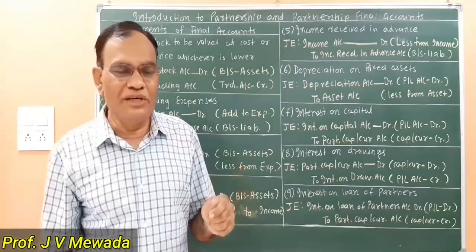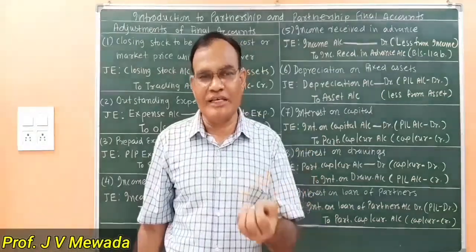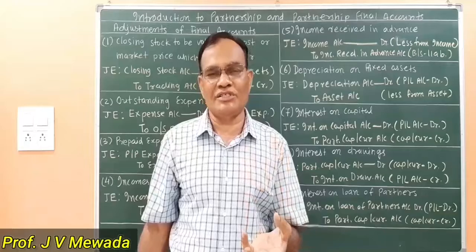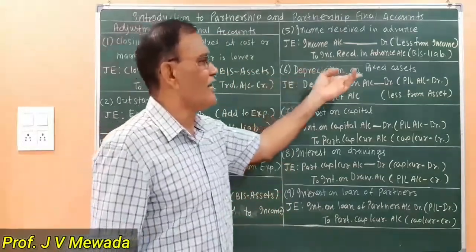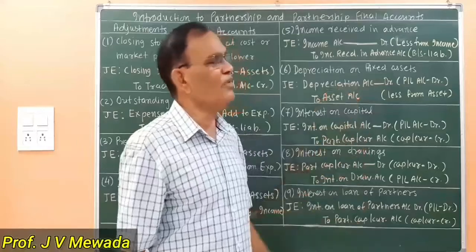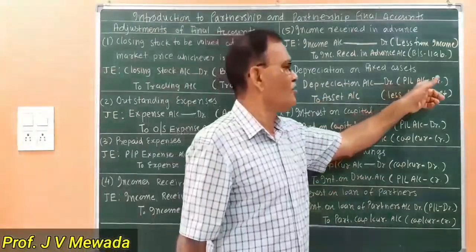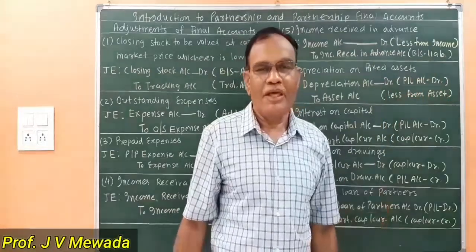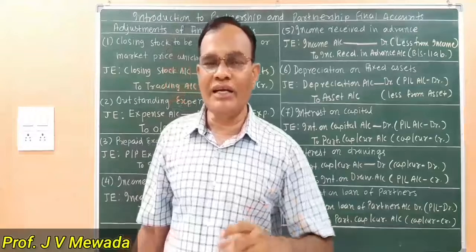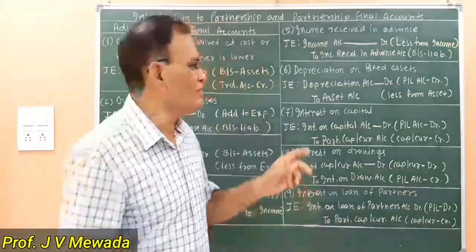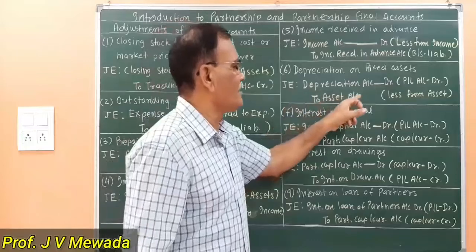So at the end of the year, we are reducing the balance of that particular asset, which is known as depreciation. So what entry are we passing? Depreciation account debit. Depreciation being a loss to the business, it is debited to the profit and loss account, debit side. An asset has a debit balance, but here we are crediting the asset. So we are subtracting from the asset, so less from the asset account.